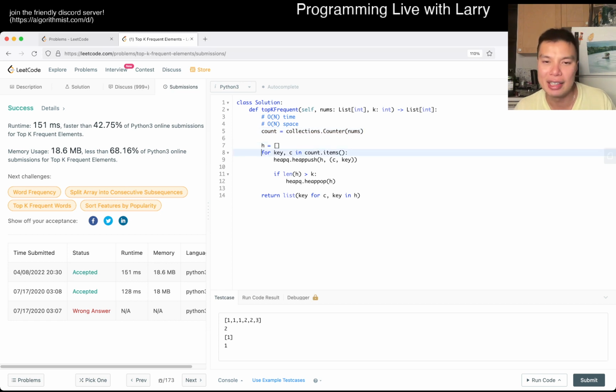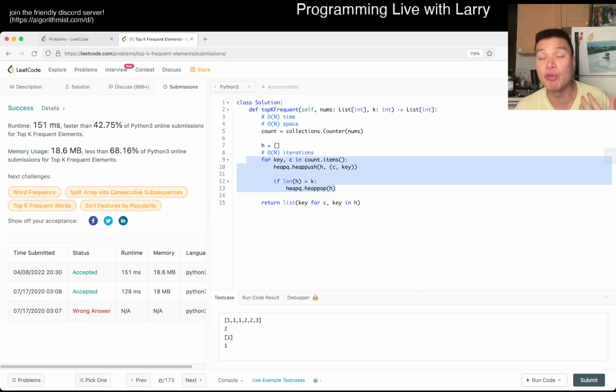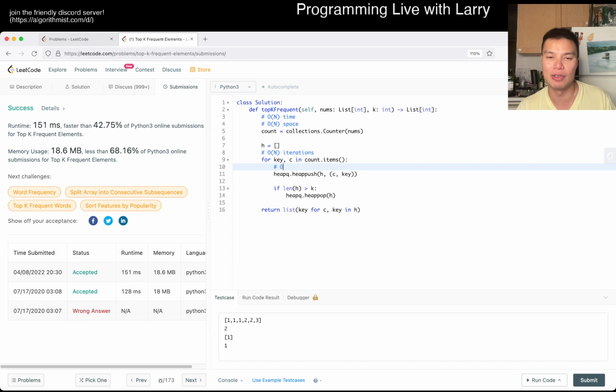And then here, as a result, this also has O of n loop iterations, and of course, a push and a pop are both log k, because as we said, the invariant here is that the heap will have at most k elements, and therefore it will take at most log k time. So this is going to be O of n log k time.